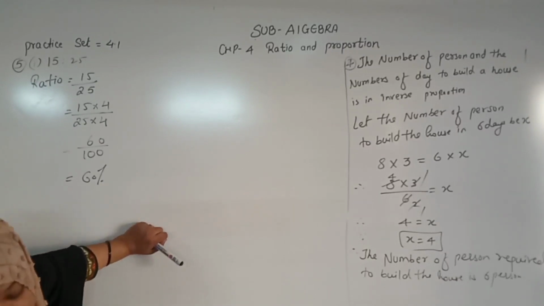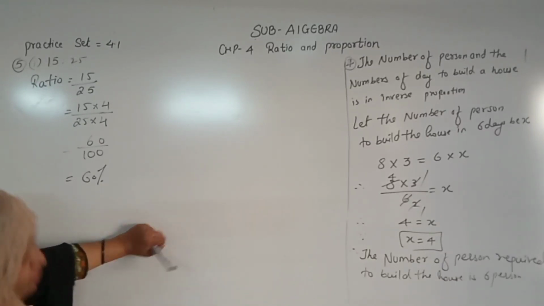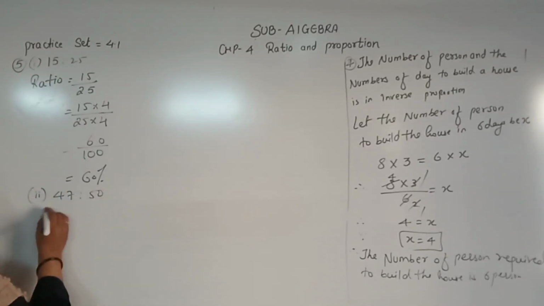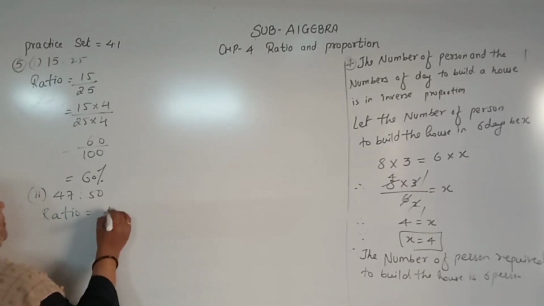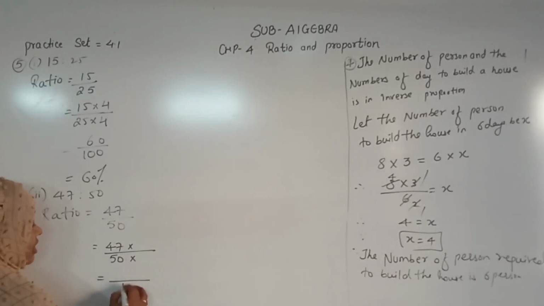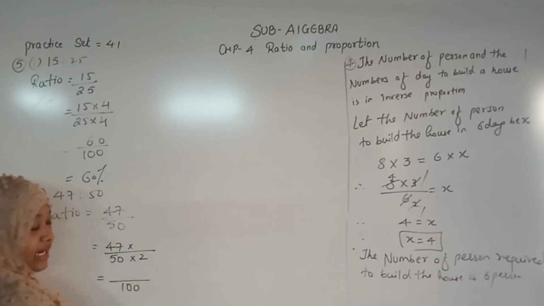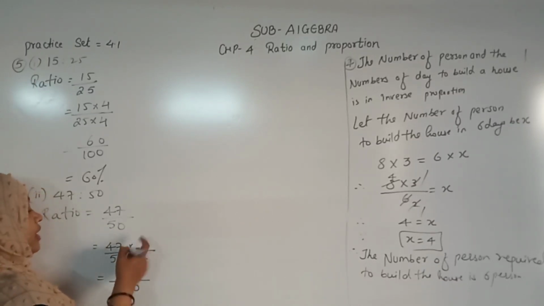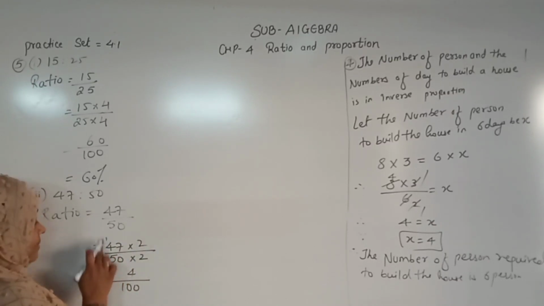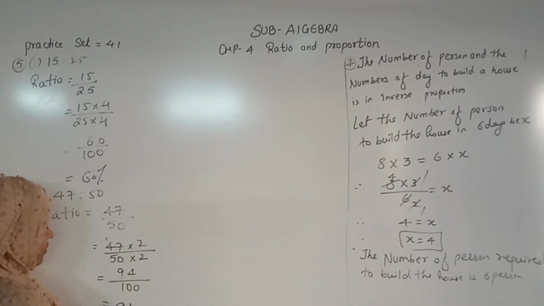Right? Now second question, 47 ratio 50. So write your ratio 47 upon 50. Like this you have to write. Now you know that 47 multiplied by what? And 50 we multiply with what should be 100. 52s are 100. What we multiply with the denominator, we should multiply in the numerator. 2 7s are 14, 1 carry 2. 2 4s are 8 plus 1 is 9. So it is 94%. Right?